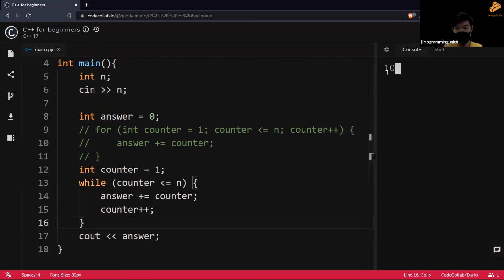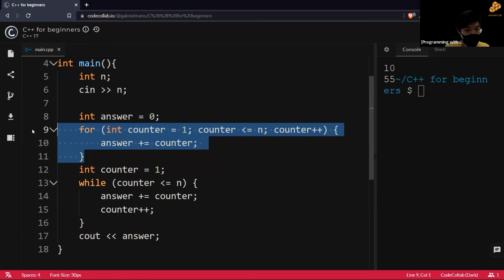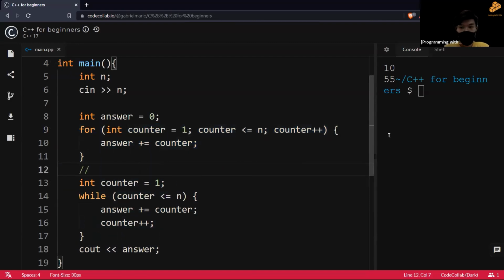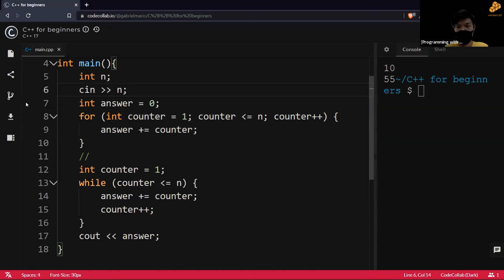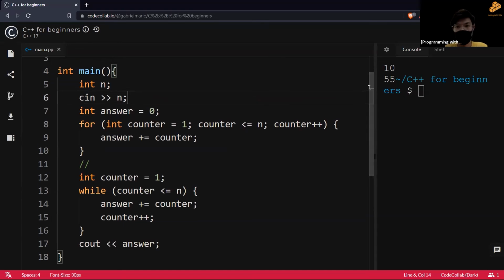Okay, 10, 55. As you can see, these two work. This is the for and this is the while. Please clarify if you don't understand what's going on, because this is a very key concept if you want to further your knowledge of programming. I'll give you maybe a minute to copy this down if you need.